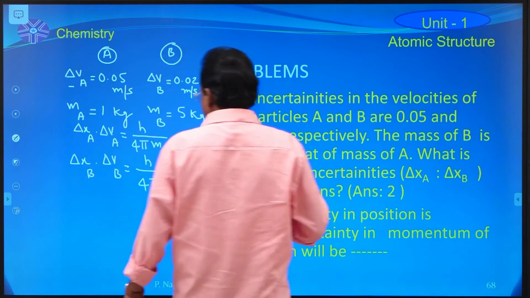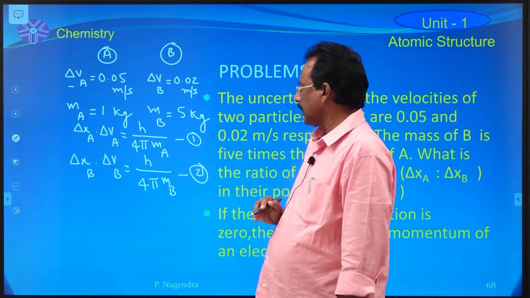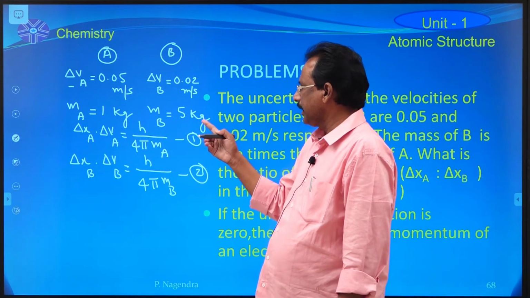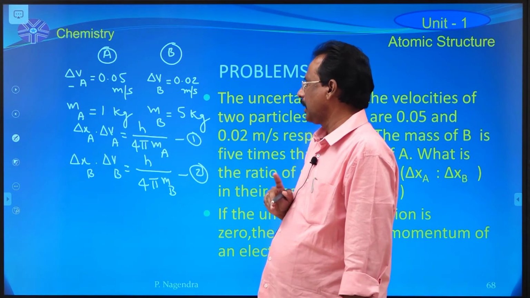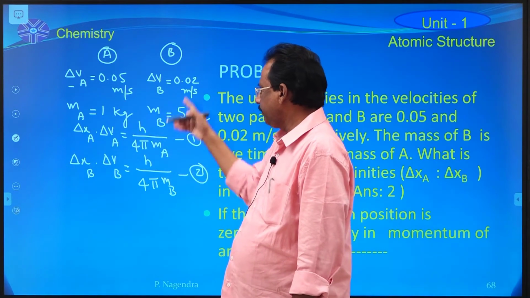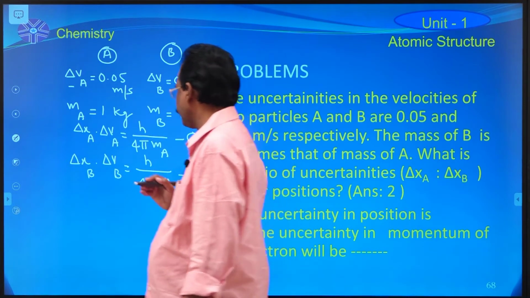According to Heisenberg's uncertainty equation, for particle A, the original expression is delta x into delta V is equal to h by 4 pi m. Now apply that expression to particle A and particle B also. Now substitute the given values.